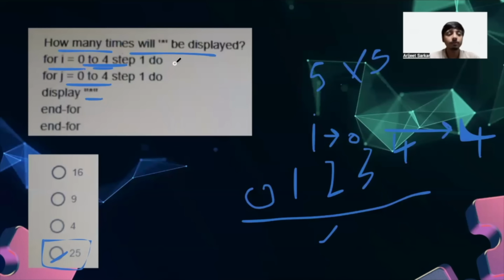So that's why the first loop iterates 5 times, the second loop iterates 5 times. So 5 into 5, it will give us what? 25, which is the correct answer, right? So that's how we can solve this problem.